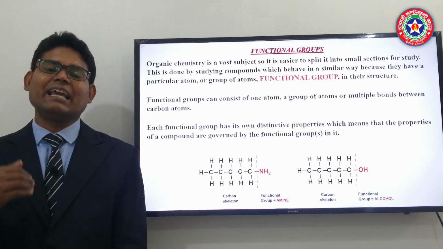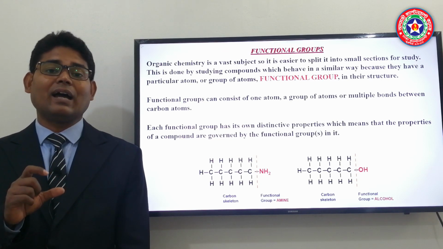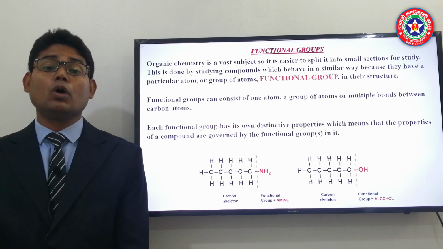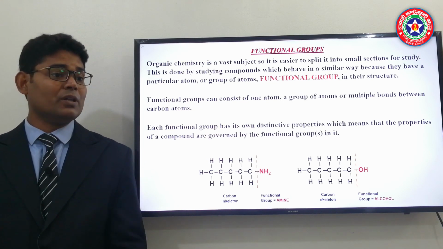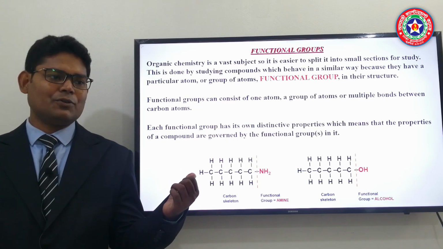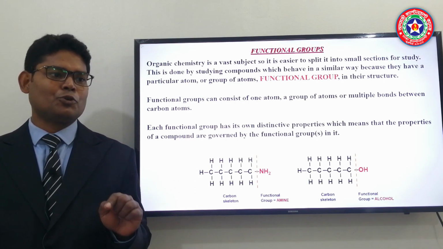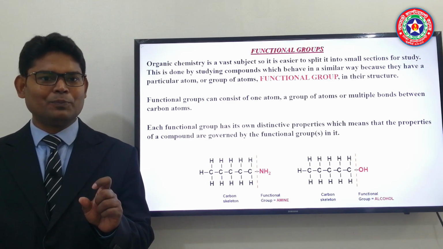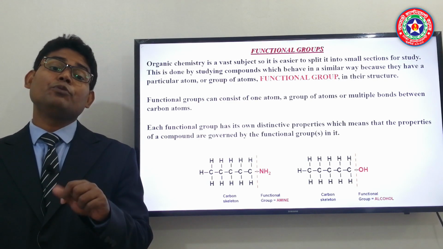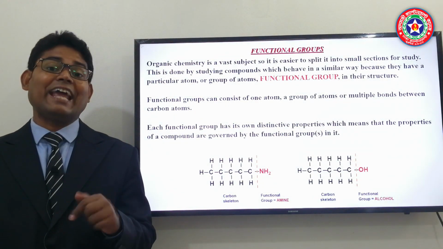It means the chemical characteristics will not depend on the carbon hydrogen chain. It doesn't matter how long or how short the carbon hydrogen chain is. In this example, you can see that in a carbon hydrogen skeletal structure there is an NH2 group, and I have colored this NH2 group red so that you can understand it is the functional group, and it will control the chemical characteristics and it is called the amino group.